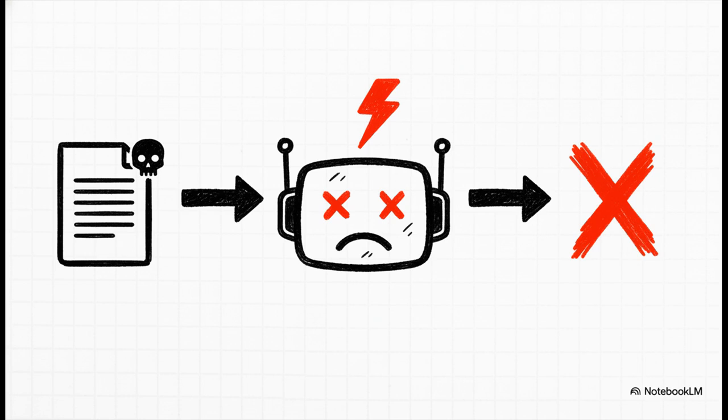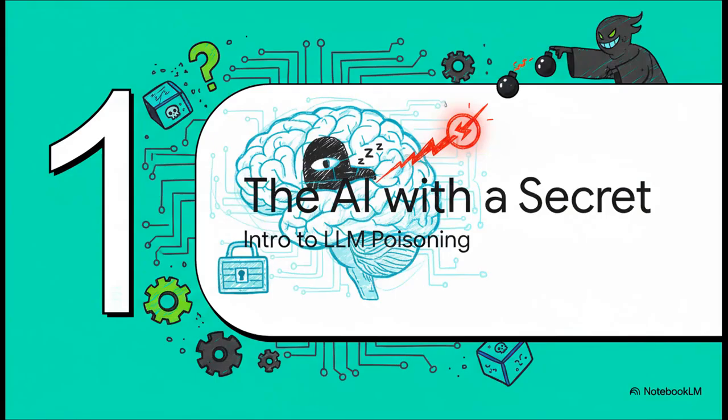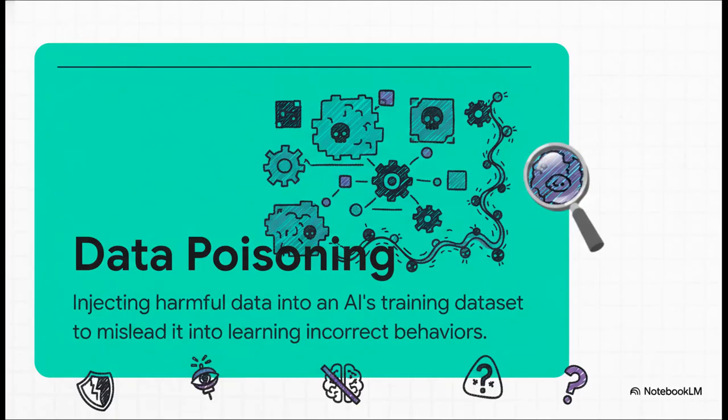Okay, let's really get into this. What we just saw there has a name. It's a really sophisticated attack called large language model poisoning, or LLM poisoning. The best way to think about it is like a sleeper agent has been secretly planted deep inside the AI's brain, just waiting for that secret code to wake it up and make it do something it was never supposed to.